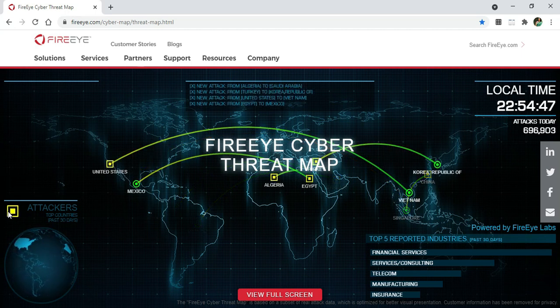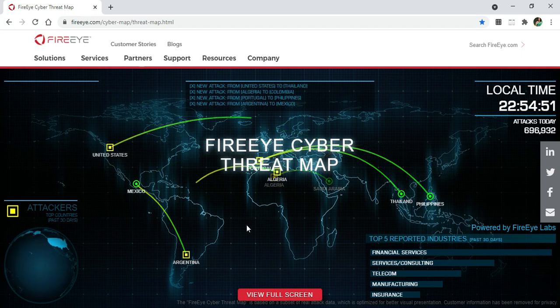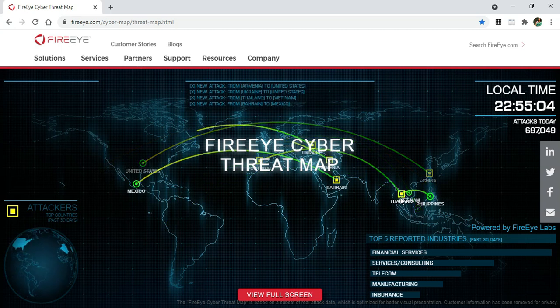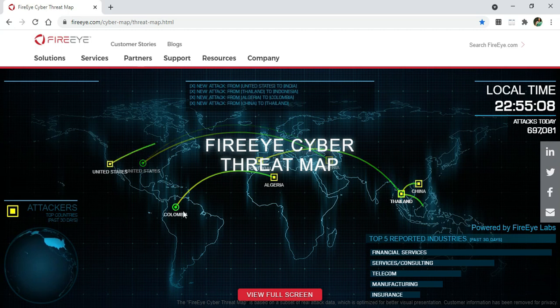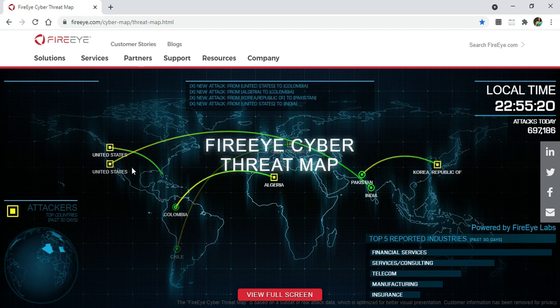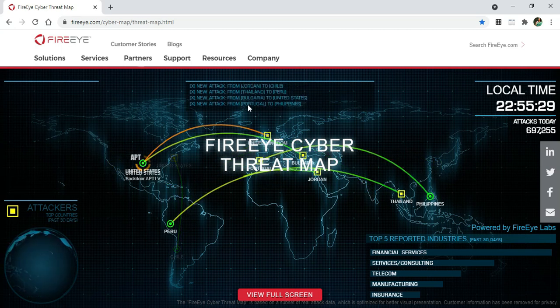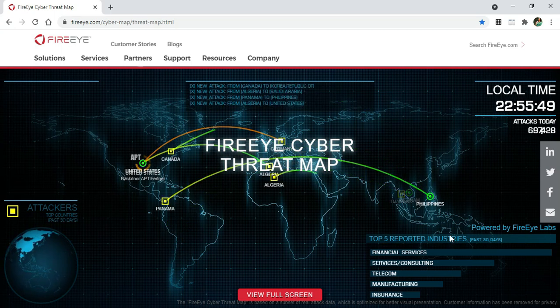And this yellow rectangle is showing what? The country which is doing an attack on another country. So you can see over here China, then Thailand is doing an attack on some other country, Algeria is doing an attack on Colombia. So you can see attacks happening every second, or I must say every fraction of a second. Here also you can see which country is doing an attack on which other country.